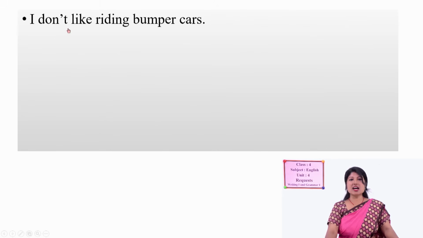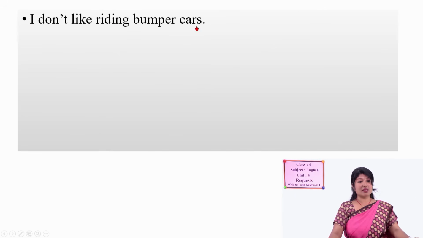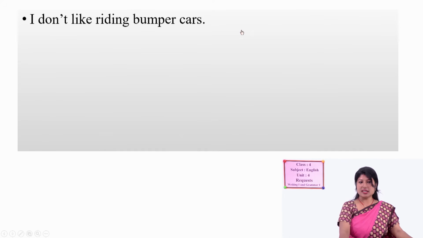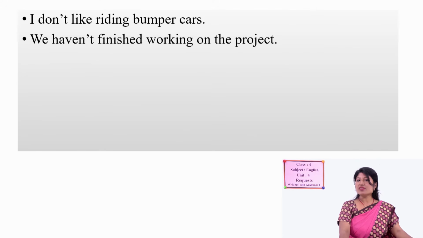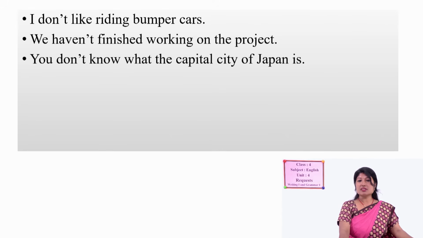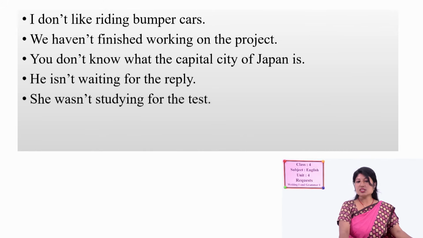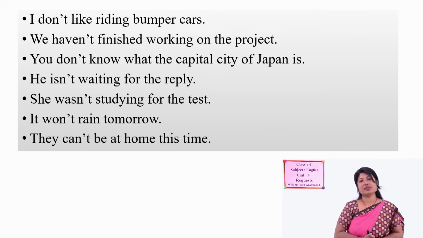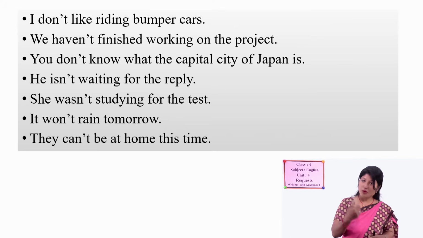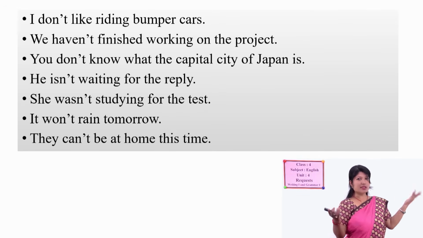I don't like riding bumper cars. We haven't finished working on the project. You don't know what the capital city of Japan is. He isn't waiting for the reply. She wasn't studying for the test. It won't rain tomorrow. They can't be at home this time. In this way you can make sentences. You can make more than this. So what is the mechanism to make negative over here?